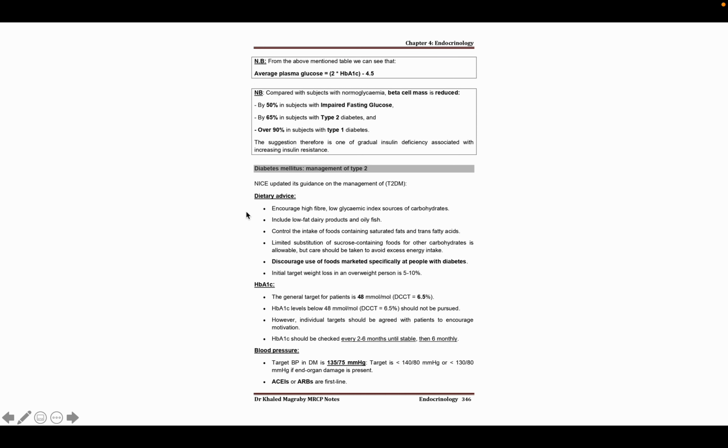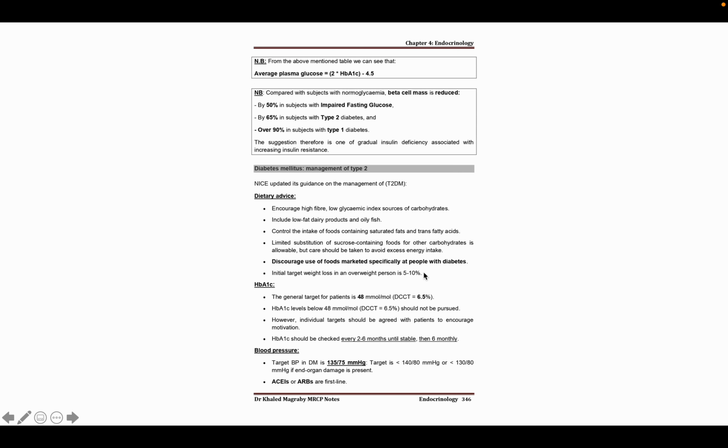So what should be the dietary advice? You have to encourage this patient to take more fiber, low glycemic index sources of carbohydrate, and include low fat dairy products and oily fish. You know that oily fish is abundant in HDL, the good lipid, and this patient should take this. Control the intake of foods containing saturated fat and trans fatty acids, limit substitution of sucrose containing foods, and discourage use of foods marketed specifically at people with diabetes.